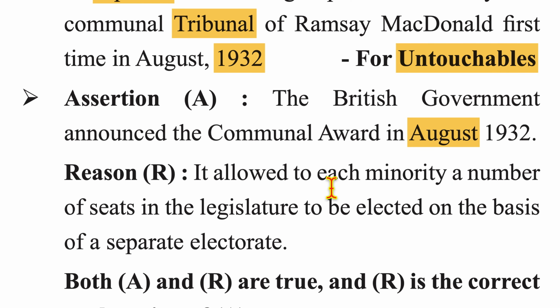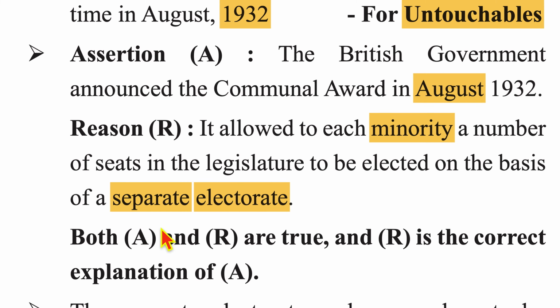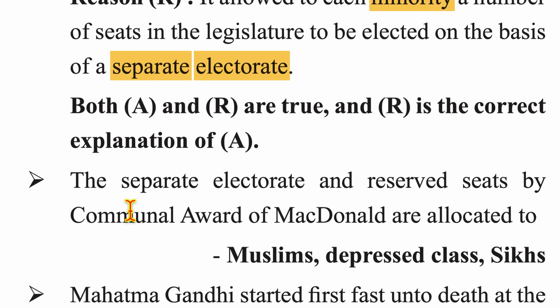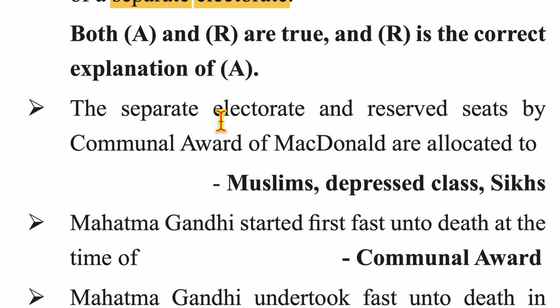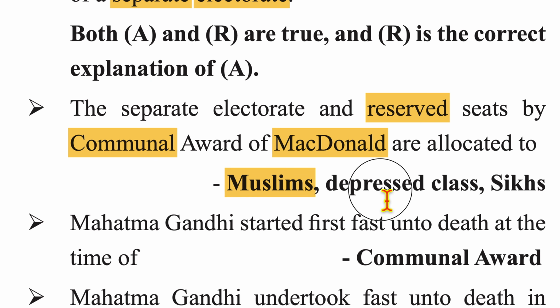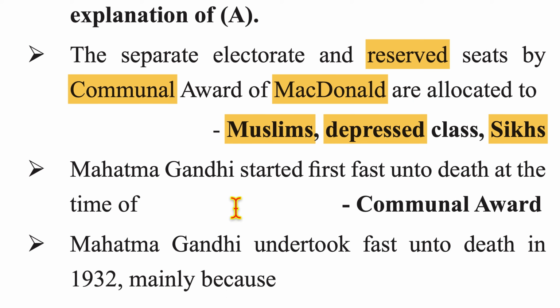Reasoning: it allowed each minority a number of seats in the legislature to be elected on the basis of a separate electorate. Both assertion and reasoning are true, and the reasoning is the correct explanation of the assertion. The separate electorates and reserved seats by the Communal Award of MacDonald were allocated to Muslims, depressed classes, and Sikhs.